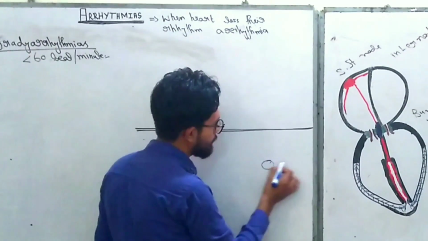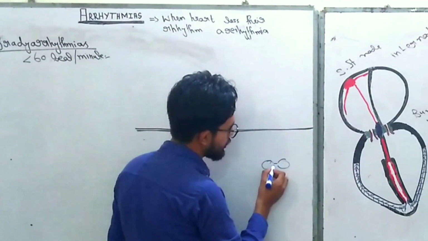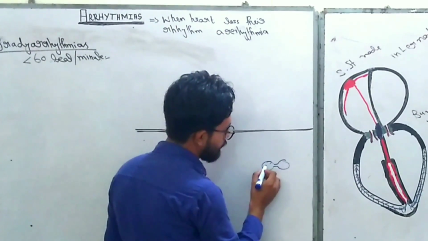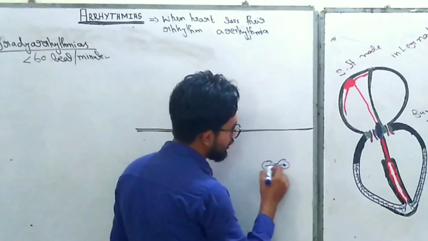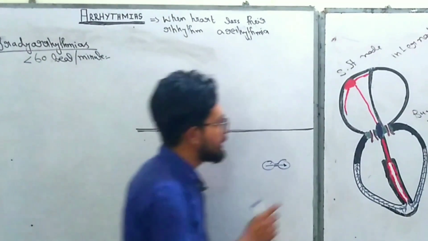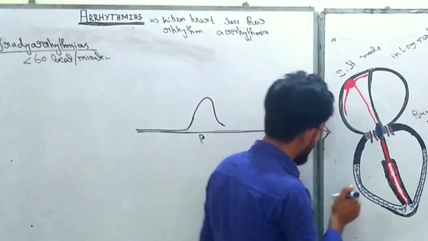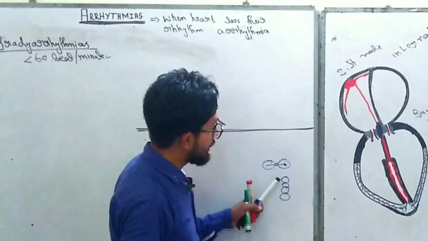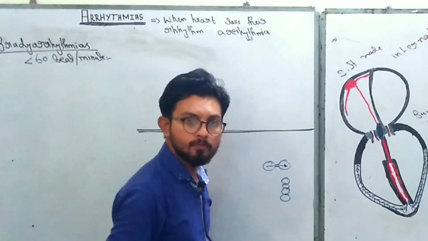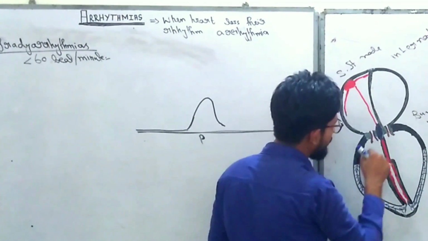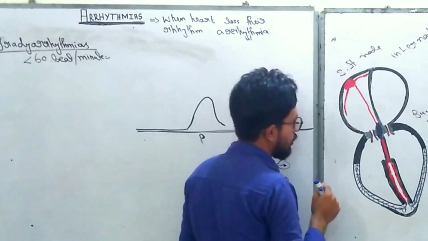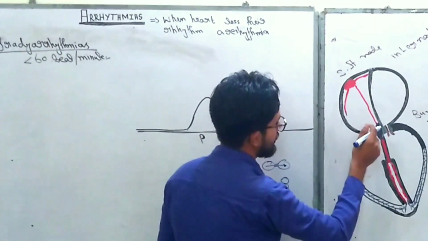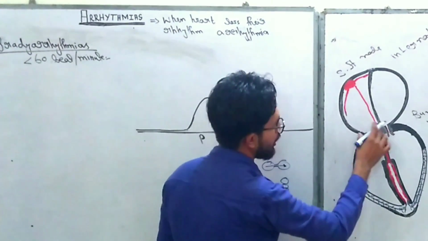And what are gap junctions? Gap junctions are channel-like structures that connect the individual cells, and due to this connection, the current can go easily from one cell to another, right? So why is the AV node slow? Because its cells are so small in size that they provide resistance to the incoming current. And the second reason is that they have fewer gap junctions, and due to the smaller number of gap junctions, they don't allow fast conduction.